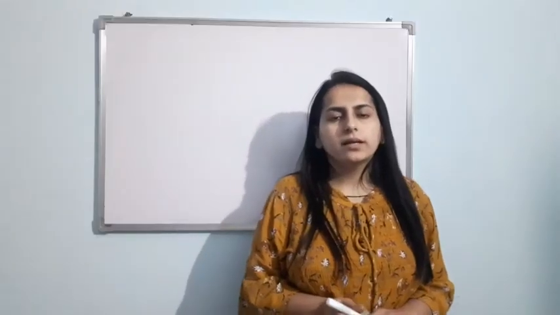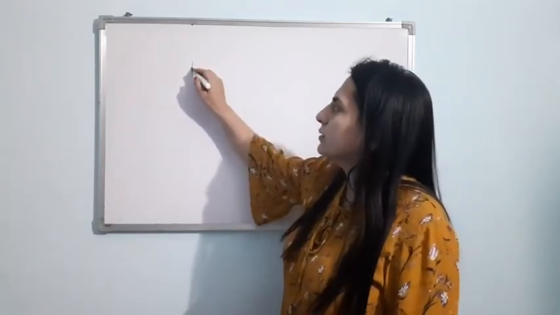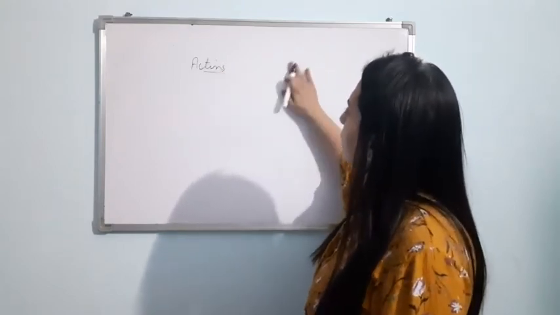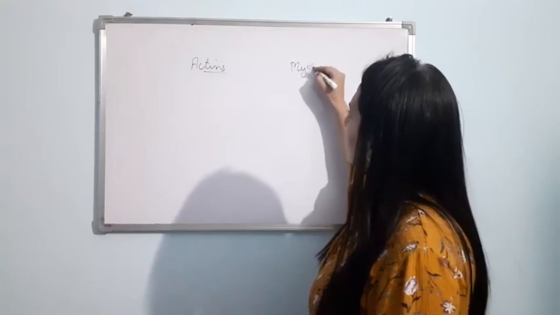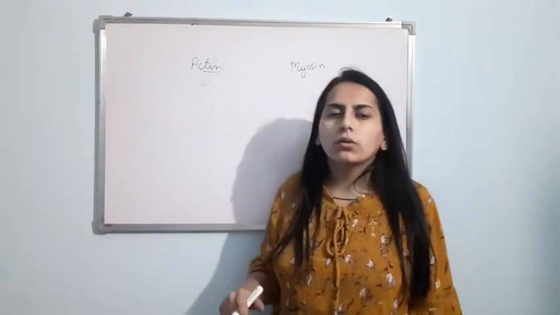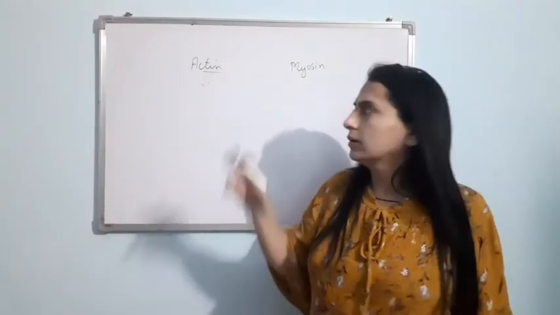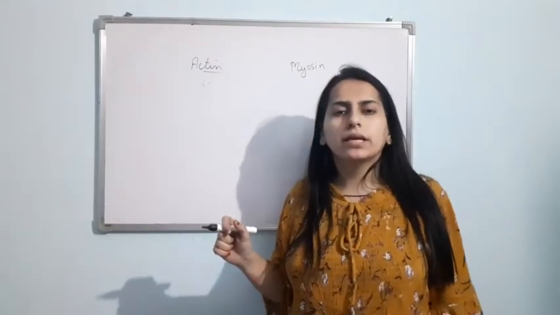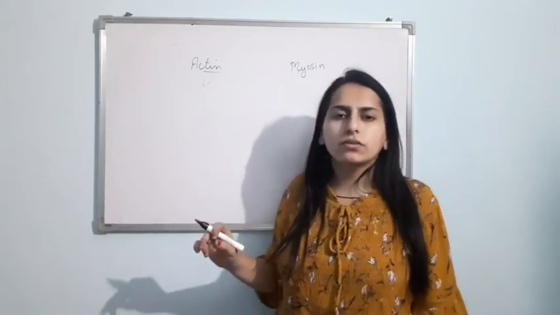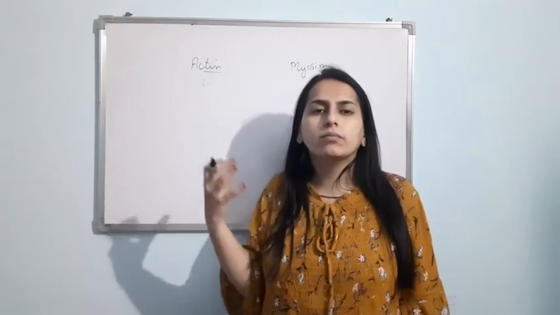Okay, now let us talk about the structure of the contractile proteins. In muscles, two types of contractile proteins are present: actin and myosin. Clear? As I told you, actin is present in the I band and myosin is present in the A band, right? So now let us talk about their structure one by one. First of all, let us talk about the structure of actin.